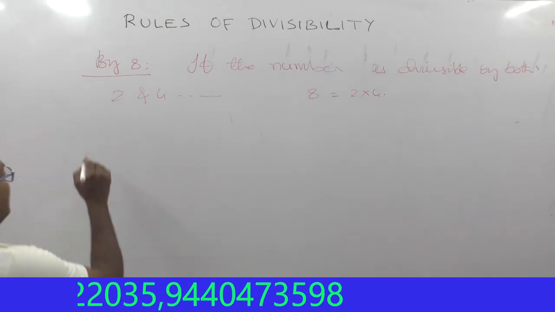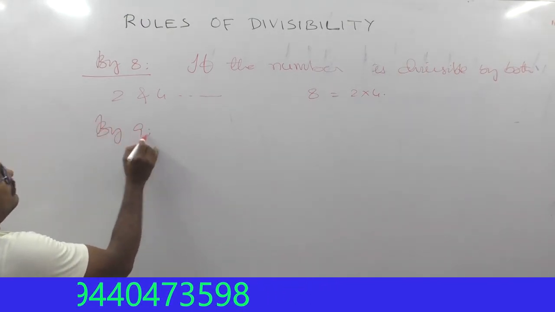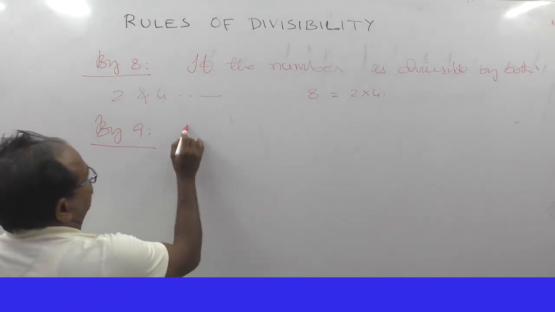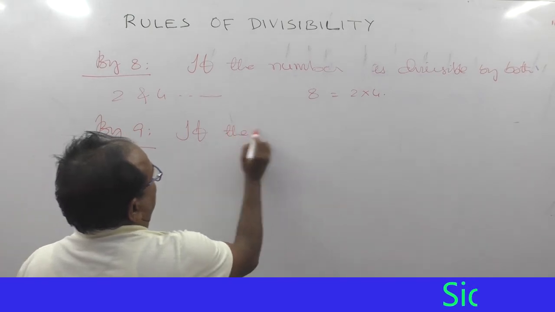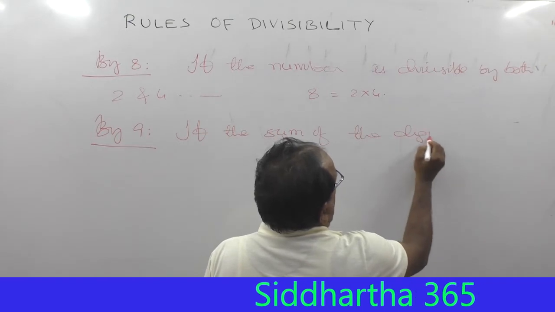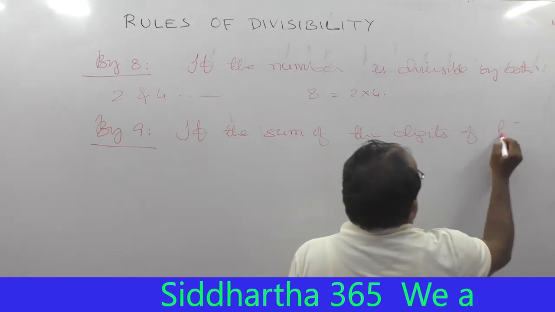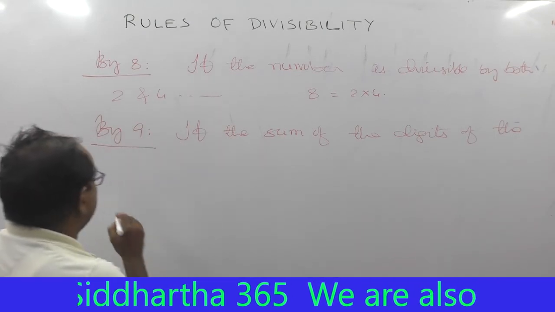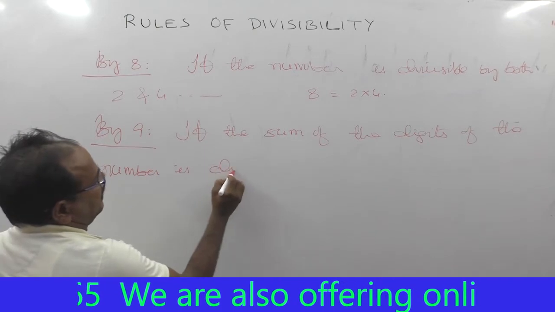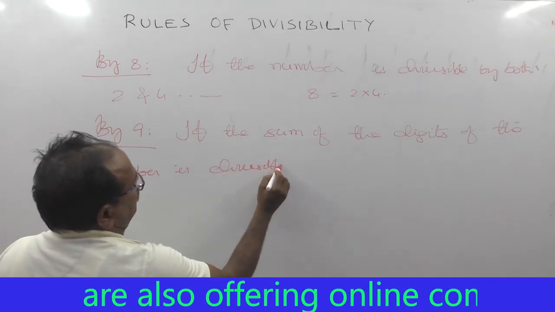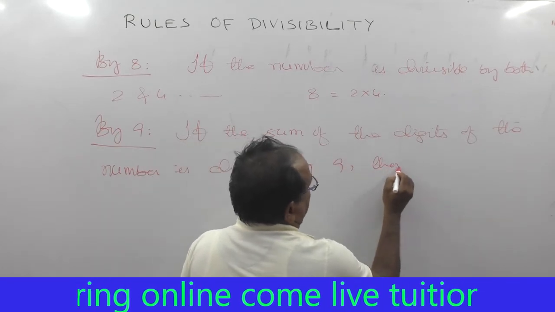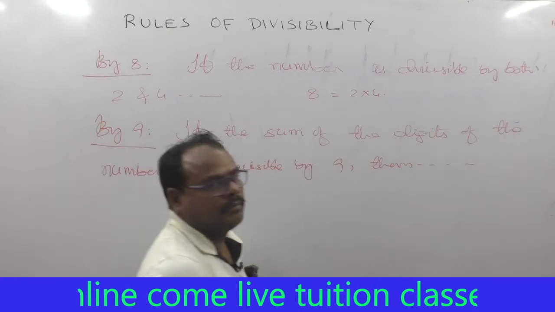So then the whole number is divisible by 8. That's all. Then by 9. What is the condition for divisibility by 9? If the sum of the digits of the number is divisible by 9, then the whole number is divisible by 9.